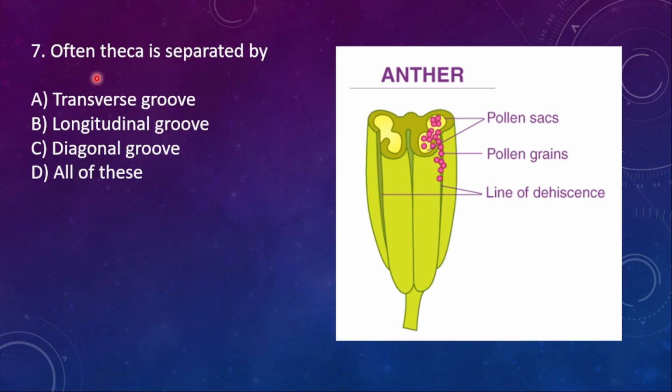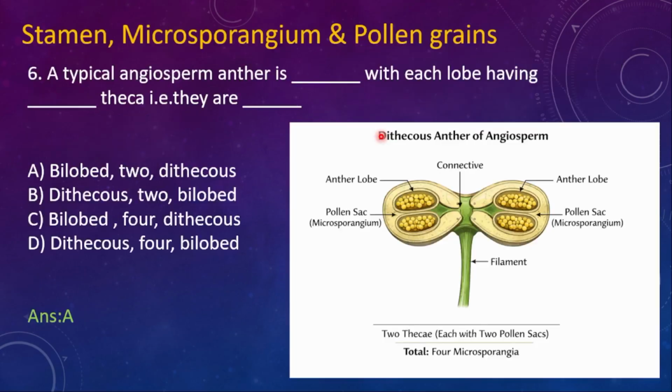Next, seventh question. Often theca is separated by what? A. Transverse groove, B. Longitudinal groove, C. Diagonal groove, and D. All of these. Here the right option is longitudinal groove. See, this is one theca and this one is one more theca. These two thecae are separated by a longitudinal groove. There will be a groove that separates them. If I show you here, see, this is the groove, this one.